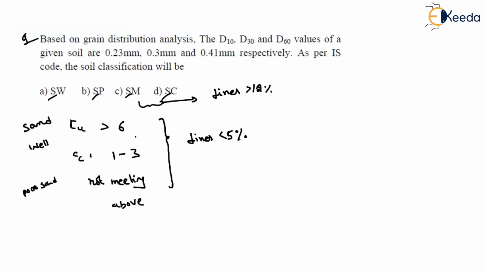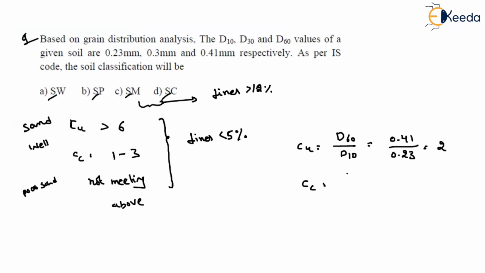Okay, let us just identify this CU and CC values first. Now, what is the formula for CU? The formula for CU is nothing but D60 to the D10. What is the D60 value? 0.41. What is the D10 value? 0.23. If you solve this, we are getting around 2.